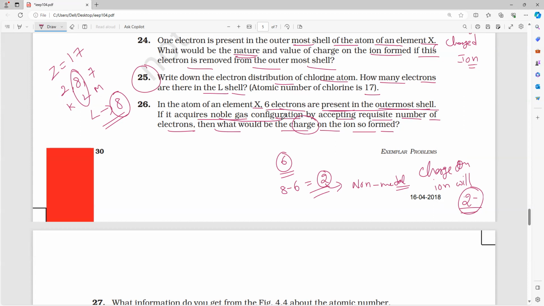So receiving electrons means what? Minus 2 or plus 2? Receiving the electrons gives minus 2. Clear? Understand, Amma? So write it last: the charge on the ion will be 2 minus.